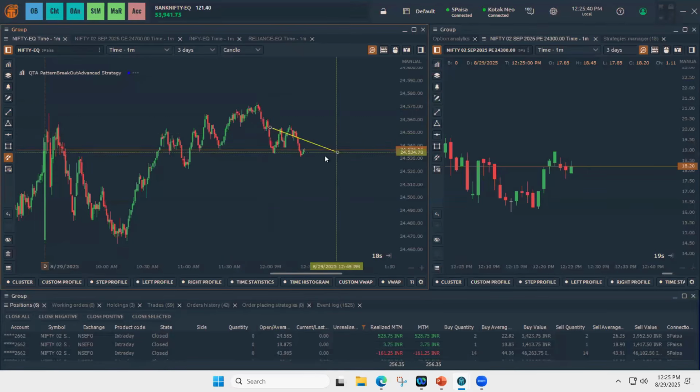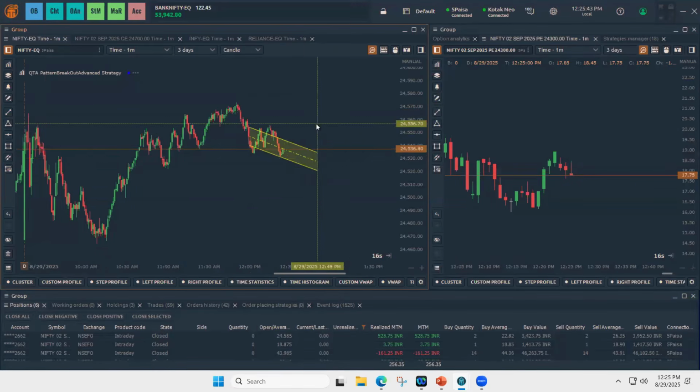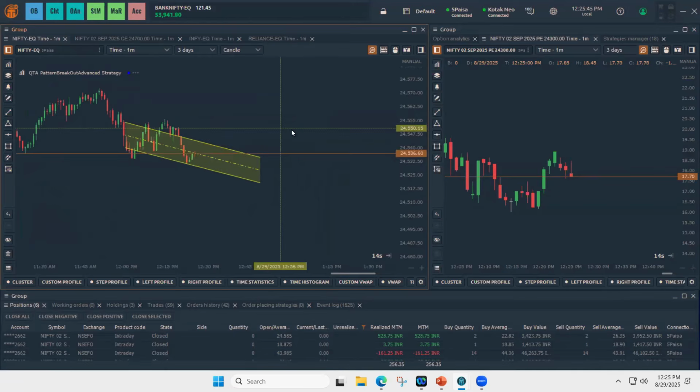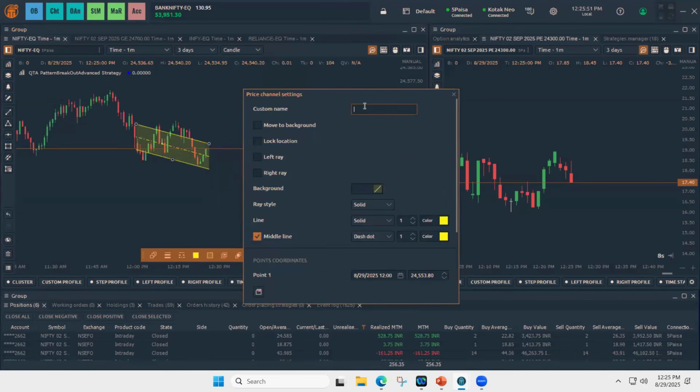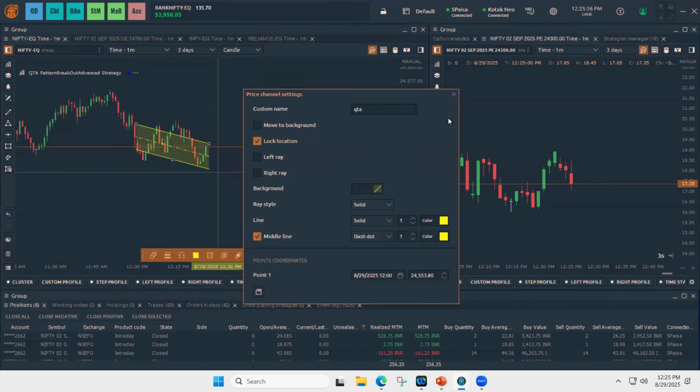Let's see if price crosses this channel. Again, I'm typing QTA and I locked the drawing.